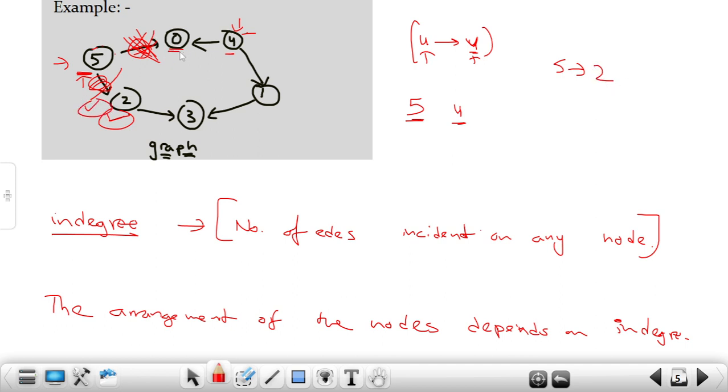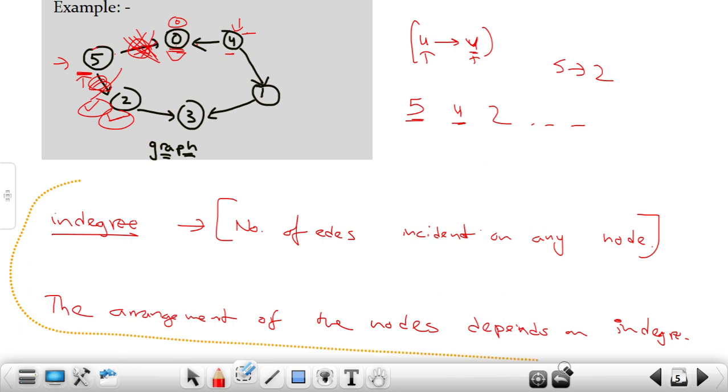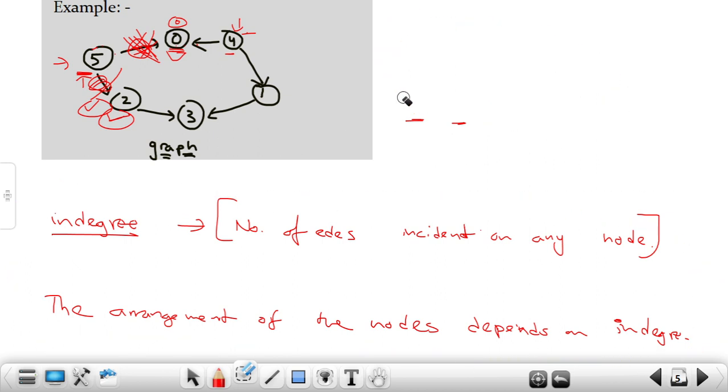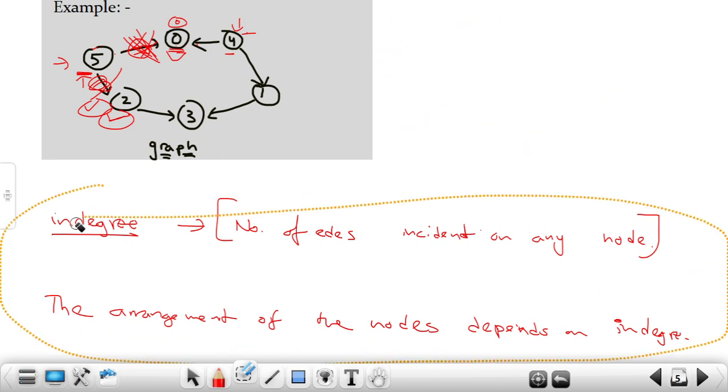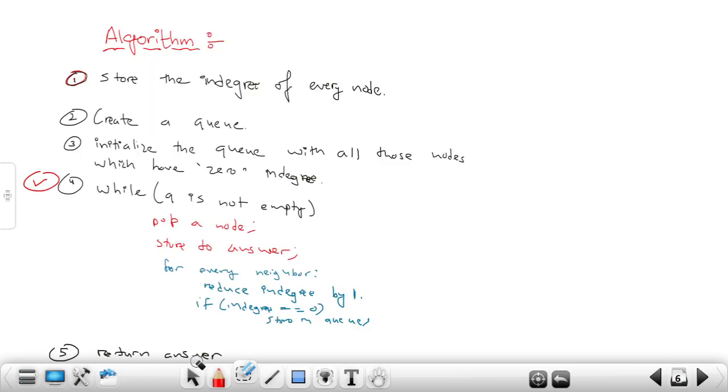And we still cannot print this 0. Why? Because the in degree of this 0 is still not 0. Once the in degree becomes 0, then we can print. So 5, 4, 2, this is how we are going to move. Let me remove this. I'm going to show you the dry run now. Because once the task is done, all we need to do is to return the answer, right?